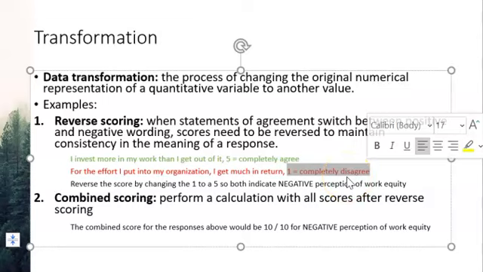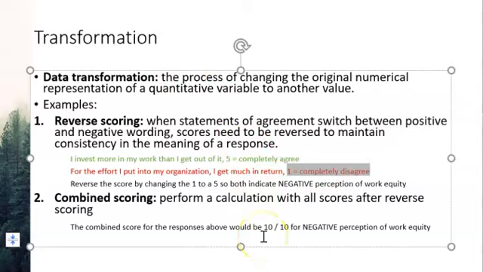So if we scored this person out of 10 for how much they do not like their job, they'd be a 10 out of 10. They really don't like their job. Another example is combined scoring. That just means adding up all the results of the scores. Like I just did, this person would be a 10 out of 10 for negative perception. They do not like their job.